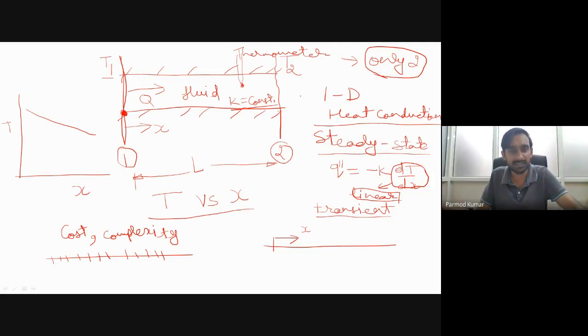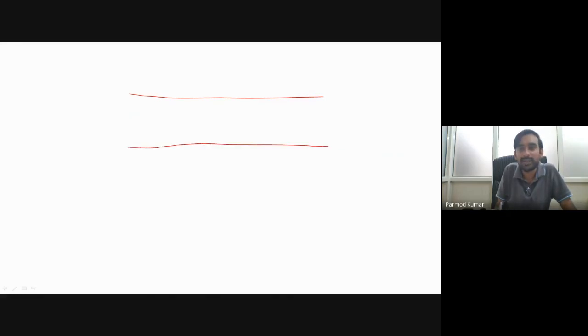Now let me give one more example, which is a slight extension of this one. Over here I have a tube, and let us consider that in this tube water is flowing, and from the periphery of this tube we have a condition of constant heat flux.